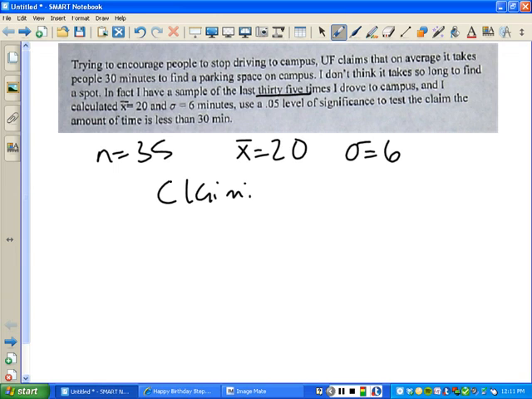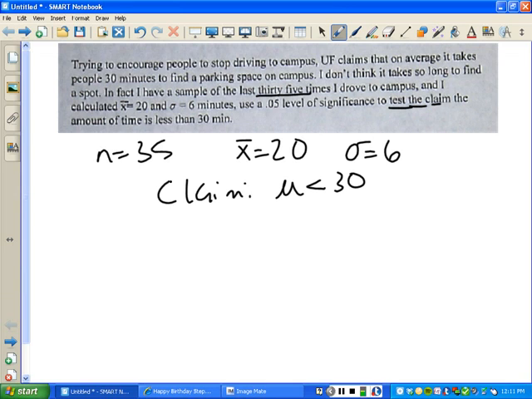Okay, so the claim, that's always our first thing. We got to figure out what that is. The claim in words is, and you'll find the claim, look for the words, test the claim. That's where you'll find it. Test the claim. Bam, there it is. It follows that the amount of time is less than 30 minutes. This is mu is less than 30.